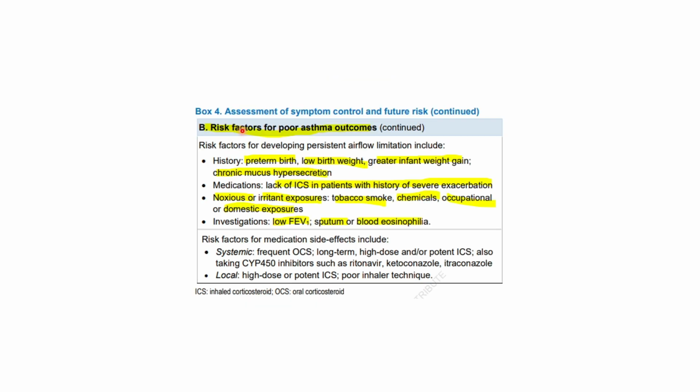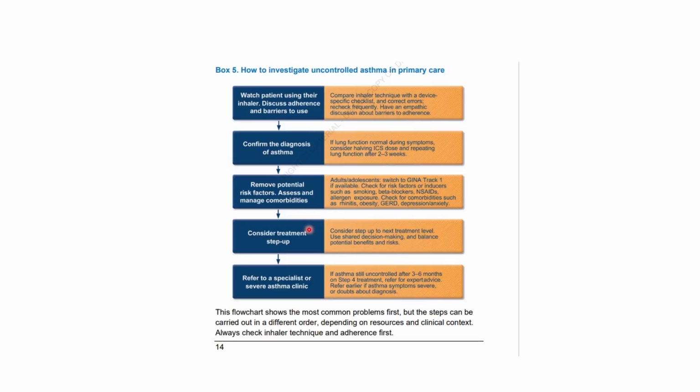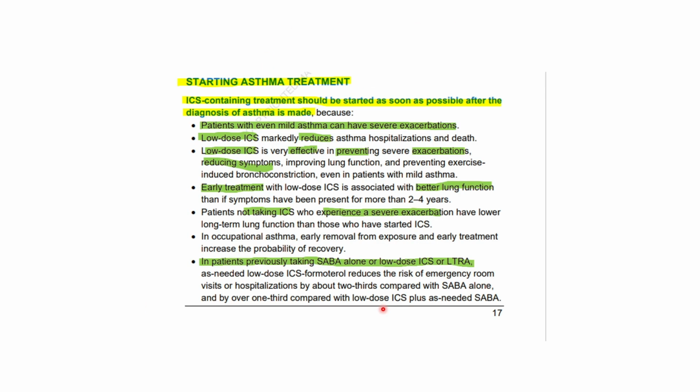Now, let's speak about the risk factors for poor asthma outcomes. This will be boring to read, but I hope you'll bear with me. Preterm birth, low birth weight, greater infant weight gain, chronic mucus hypersecretion, lack of ICS in patients with a history of severe exacerbation, noxious or harmful exposures like tobacco smoke, chemicals, occupational or domestic exposures. Yes, it was boring. We spoke about this about 10 times till now, so if you just want to revise it, stop the video and read it.